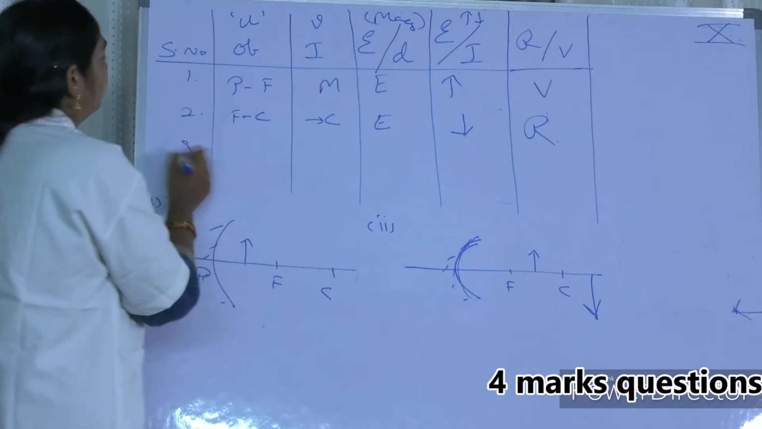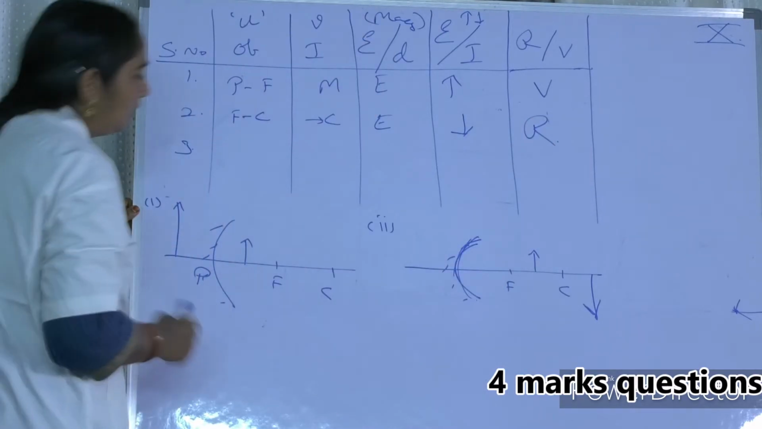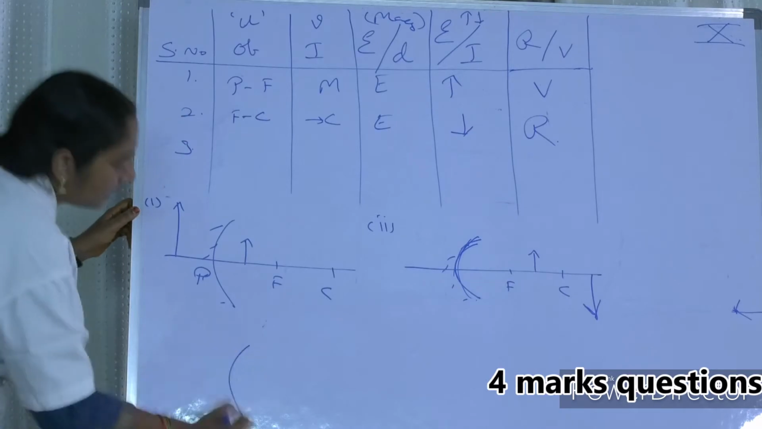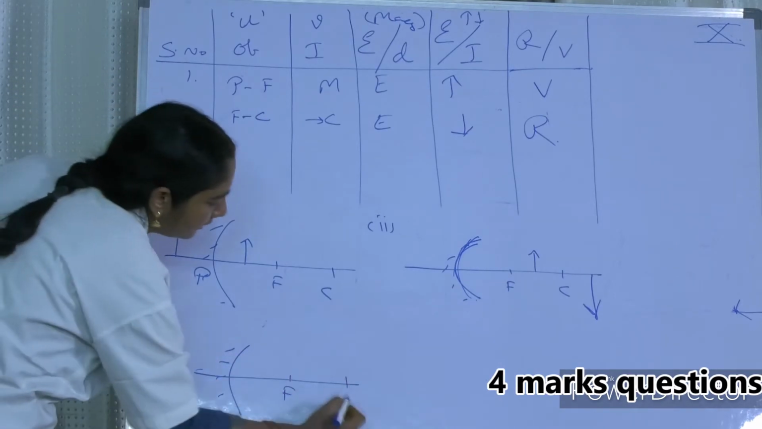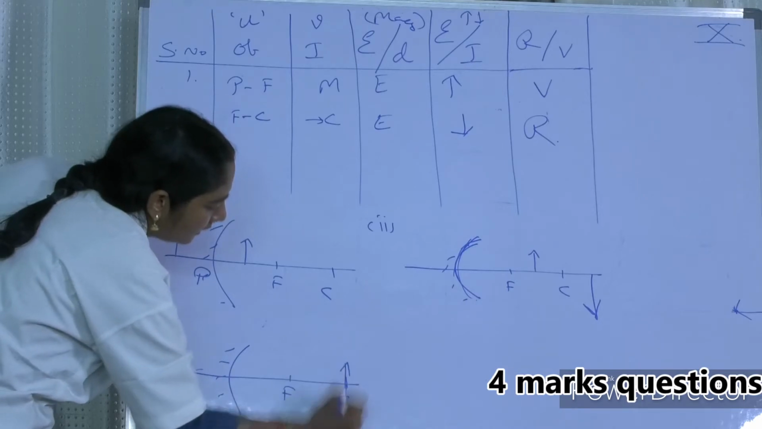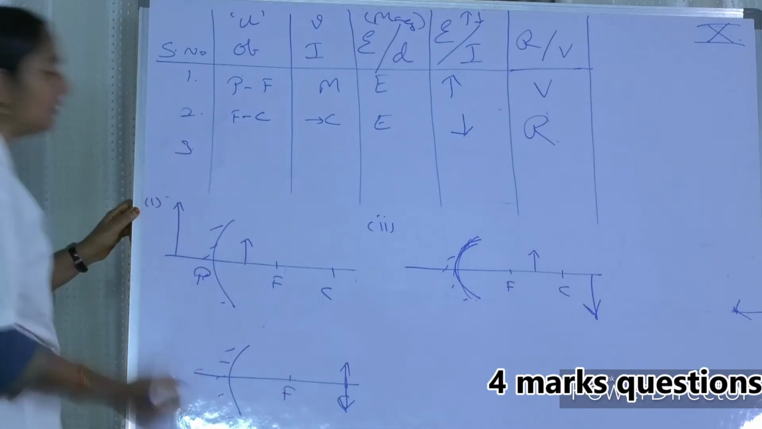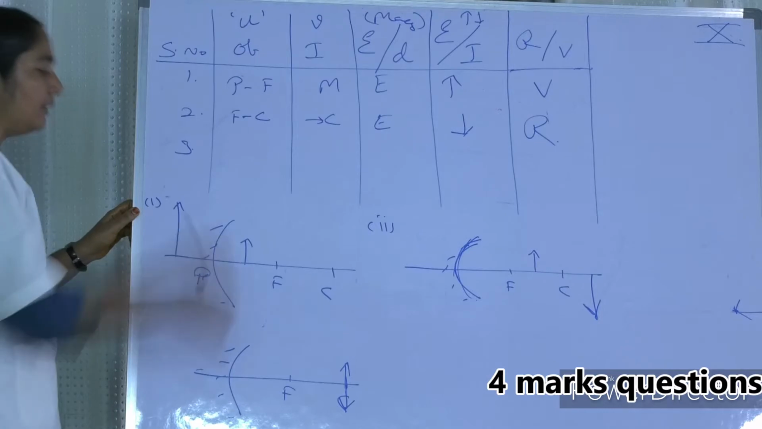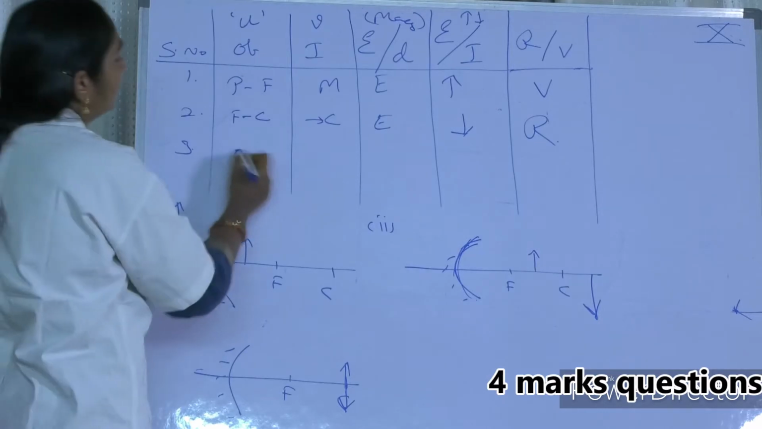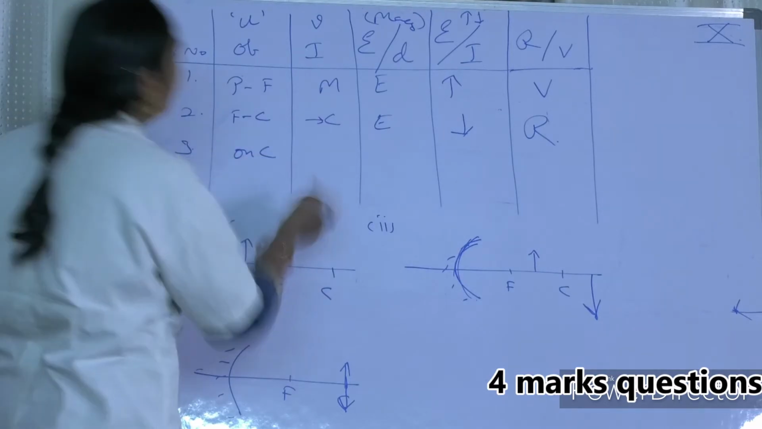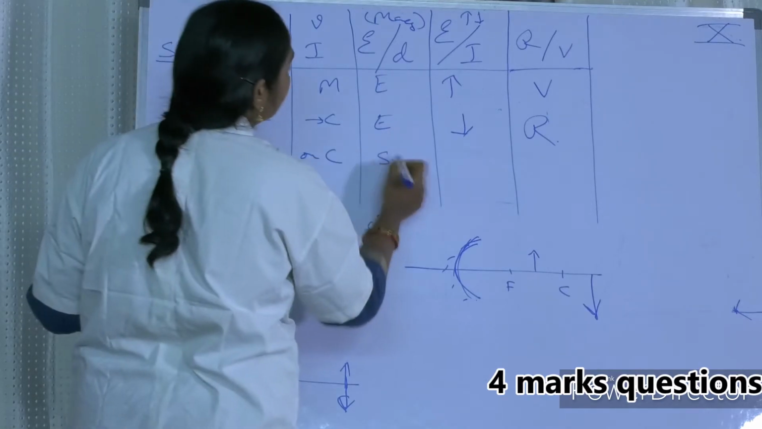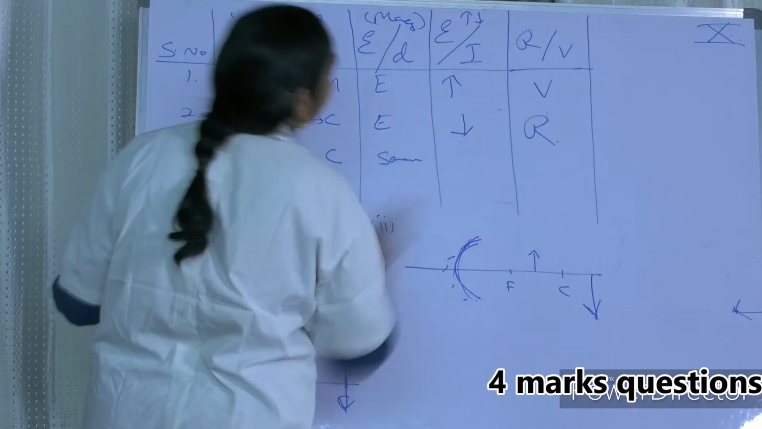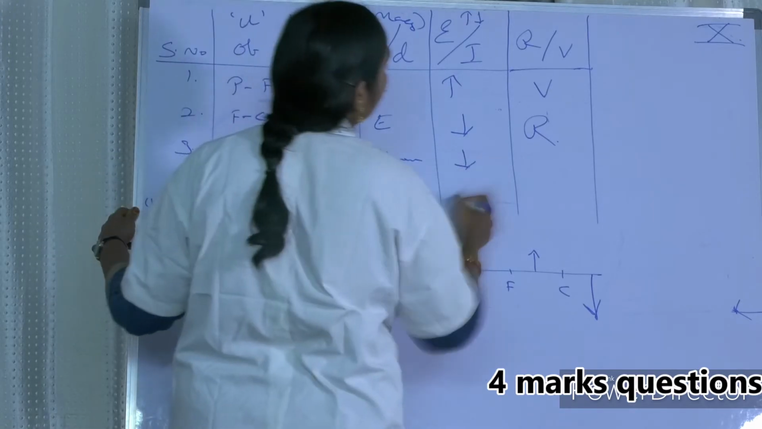Okay. Case 3. On C. In this particular case, the object is on C. If it is on C, the image is formed at the same point, inverted. Again, the image is also on C. Same size. Same size. Inverted. This is inverted. This is real.